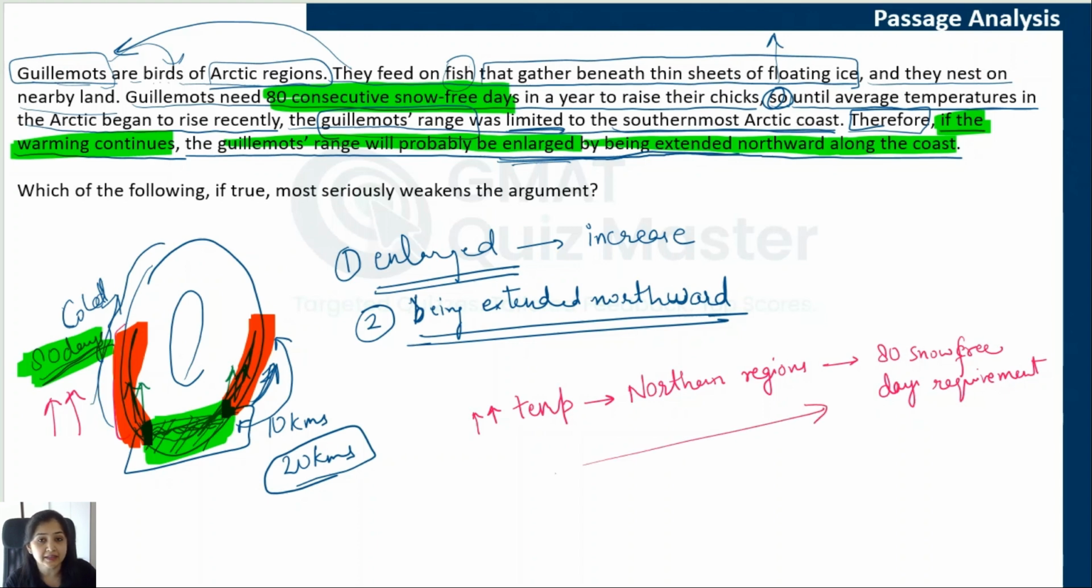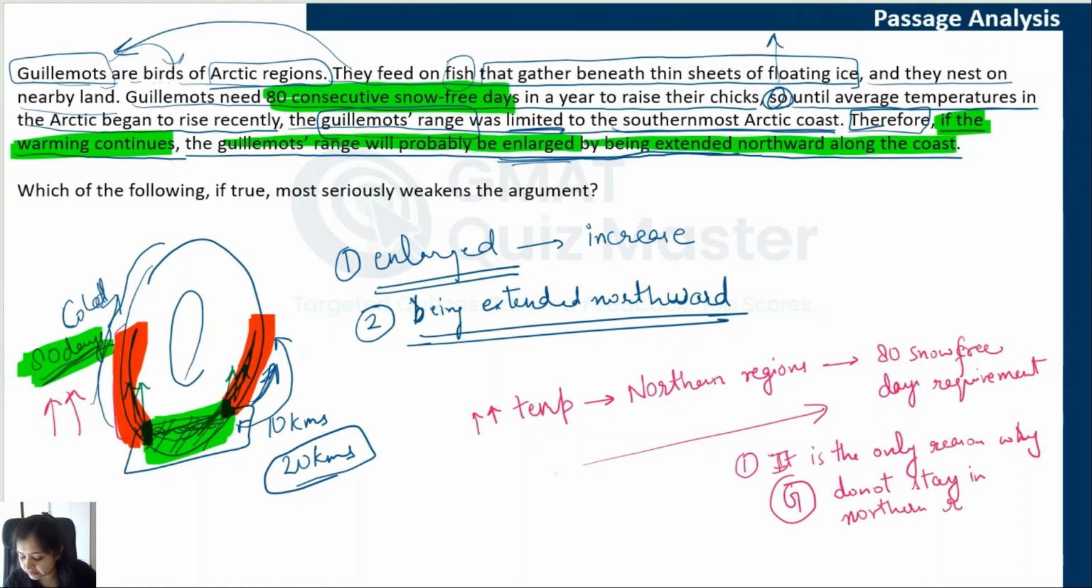Now, are there any other reasons? Is it the only requirement? Do we know that it is the only reason why guillemots do not stay in northern regions? The author has not given us that answer. The author has said that if this one requirement is met, then we can expect them to move northwards. However, the author has not said that it is the only requirement. Maybe there are some other issues as well. So, this is a logical gap in the author's reasoning.